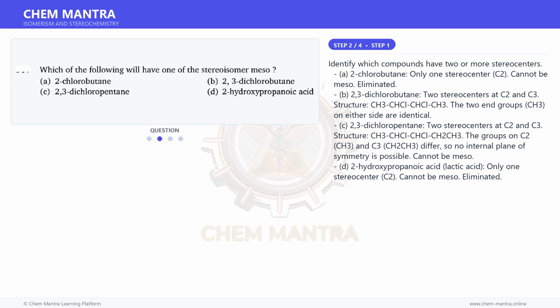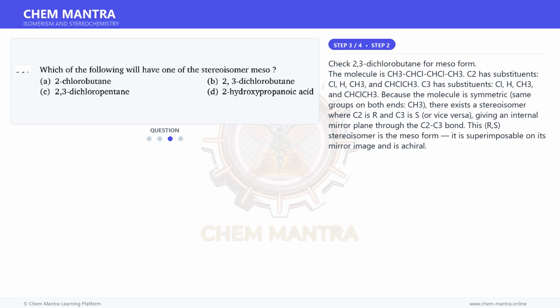C. 2,3-dichloropentane, two stereocenters at C2 and C3. Structure CH3, CHCl, CHCl, CH2CH3. The groups on C2, CH3, and C3, CH2CH3, differ, so no internal plane of symmetry is possible. Cannot be meso. D. 2-hydroxypropanoic acid, lactic acid, only one stereocenter, C2. Cannot be meso. Eliminated. Moving on to the next step.